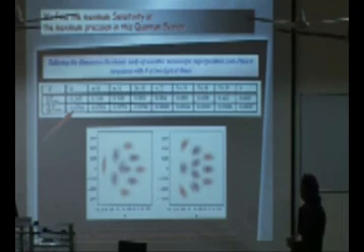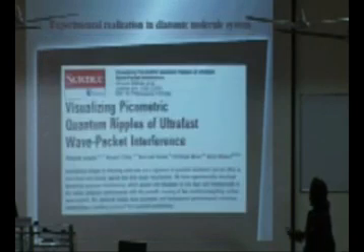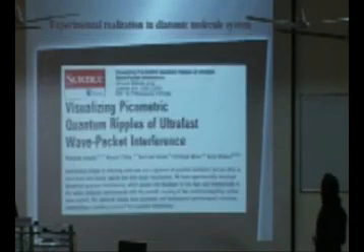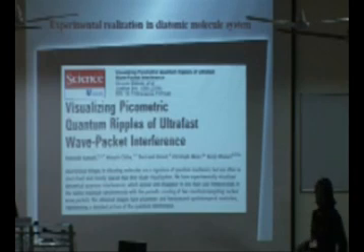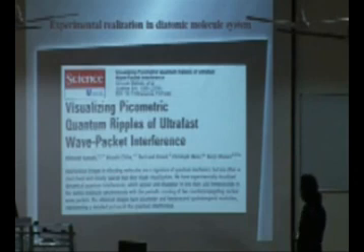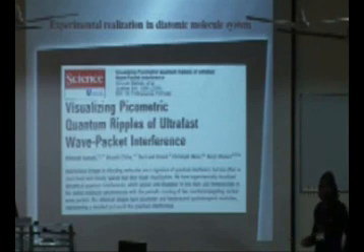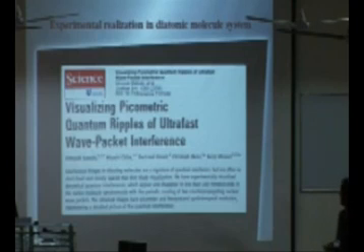Okay, so before concluding, I'll just say some things about the experiments that are going on, some examples. I already explained the Ohmori group in Japan. They experimentally observed the interference region, which is a very challenging task because of decoherence phenomena. They already observed it for a vibrating molecule.